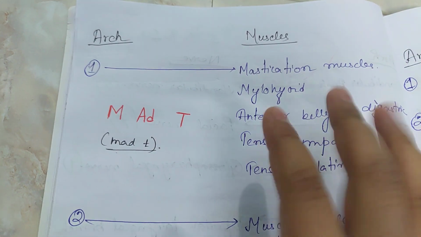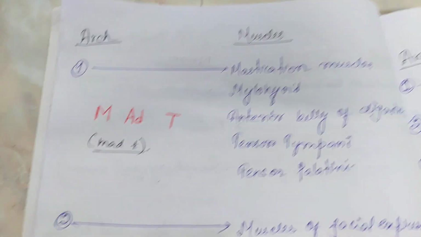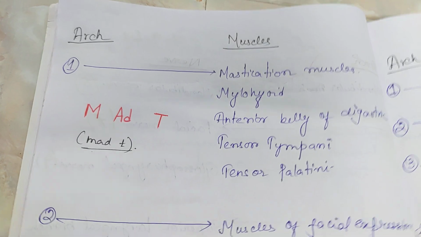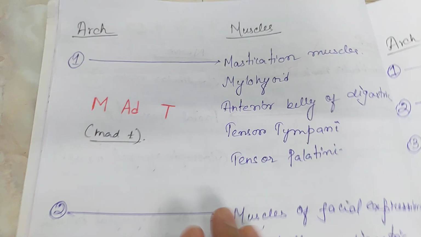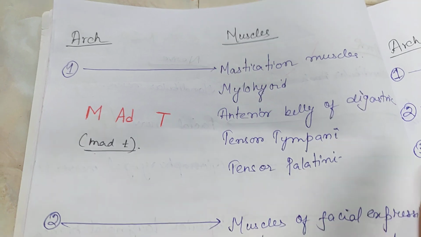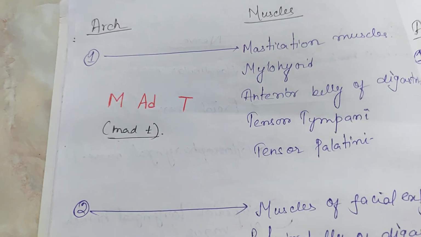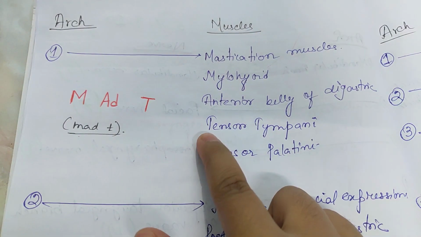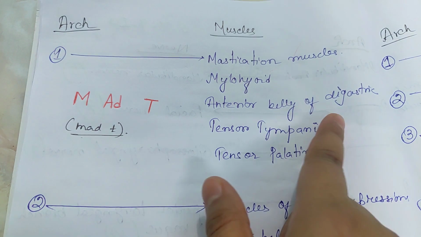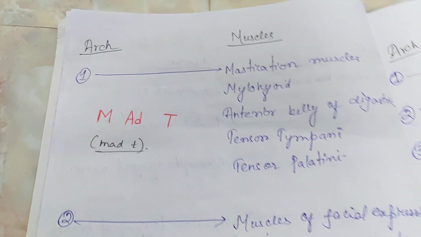In the examination you don't just write the muscles of mastication, you name all four muscles of mastication: temporalis, medial pterygoid, lateral pterygoid and the masseter muscle. You name each muscle, though for remembering purposes you can write muscles of mastication. Next is the anterior belly of digastric, that is A and D, and tensor tympani, tensor palatini. So the first arch, we are done with it.